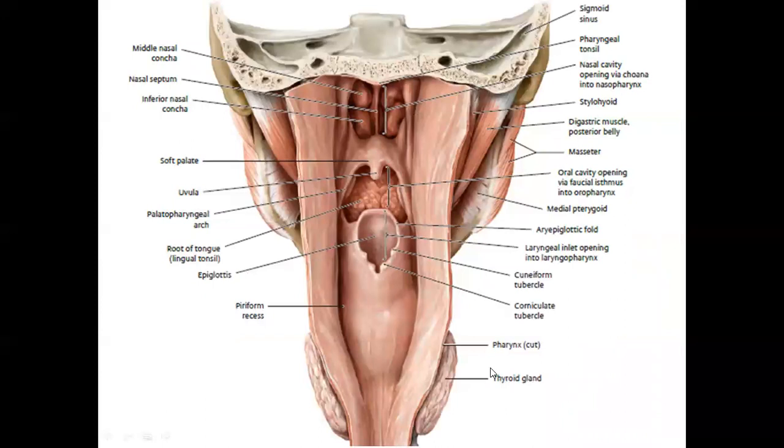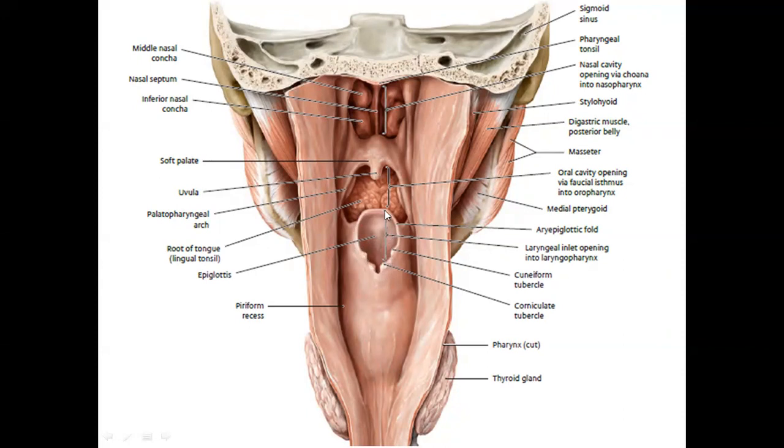Now, when we look at it, this is a diagram जिसमें क्या किया गया है? It is a posterior view. It is a posterior view of the pharynx. We have removed the wall of the pharynx. Half of the wall has been removed. We can see this part would be the nasopharynx. This part would be the oropharynx. Now this part is the laryngopharynx. So the laryngopharynx is a part that is lying behind the laryngeal inlet.